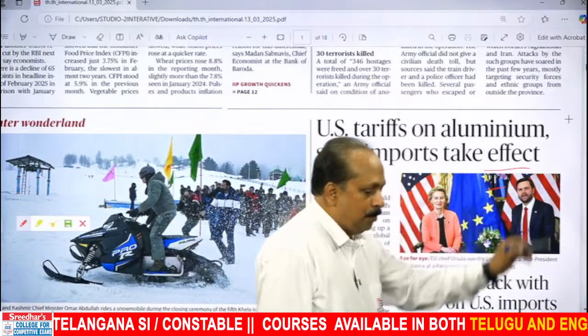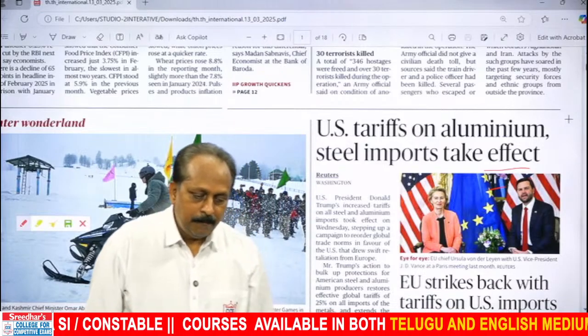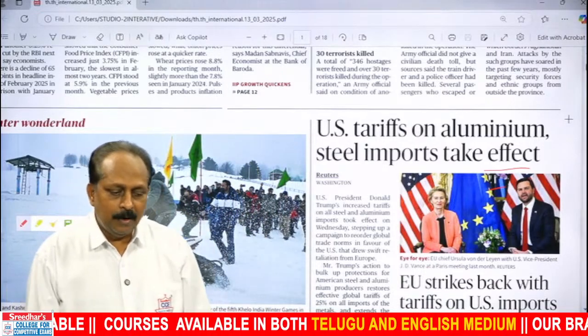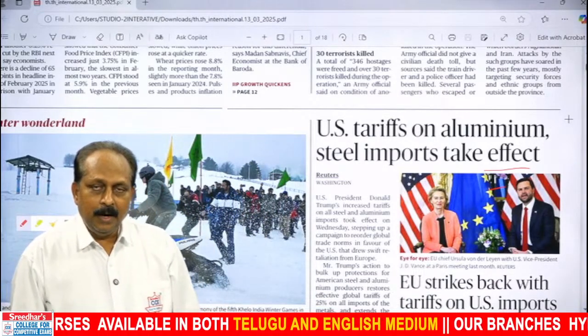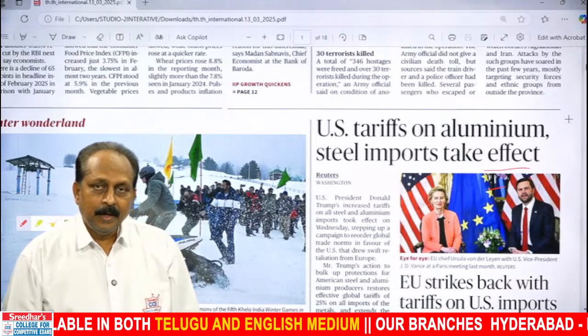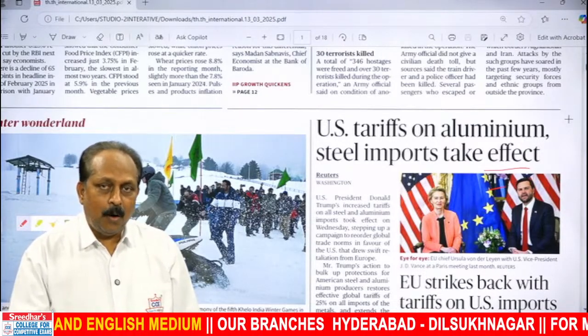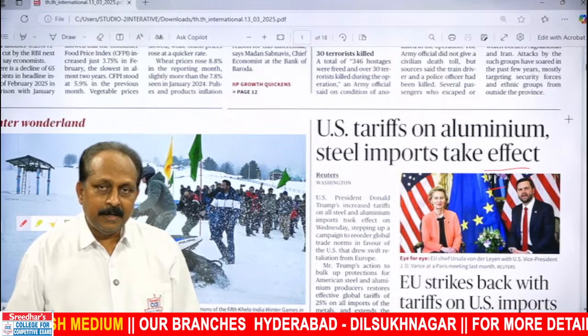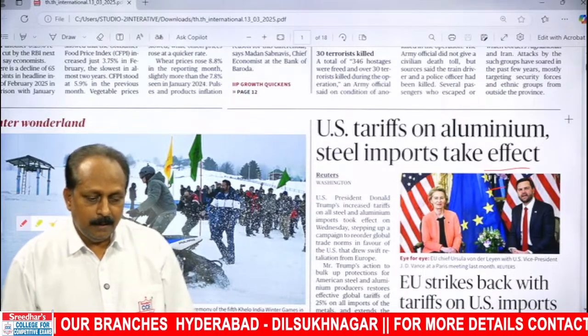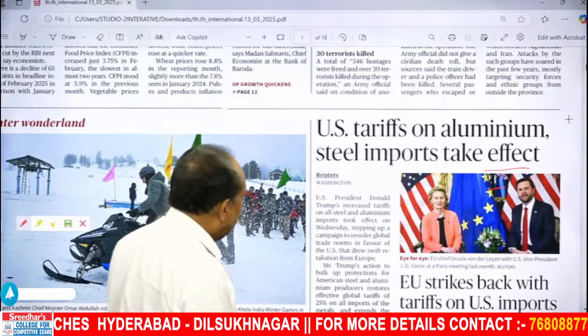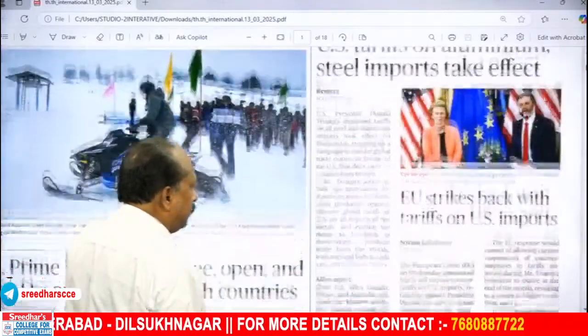Our students know, the moment they see effect or affect, they recollect both the words. Affect is a regular verb: affect, affected, affected. Effect can be a noun, can be a verb. Usually it is used as a noun, but in formal written English, sometimes it is used as a verb. Both you should know. What is the next one here?